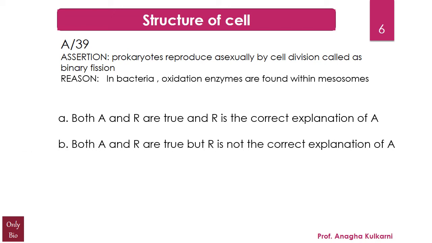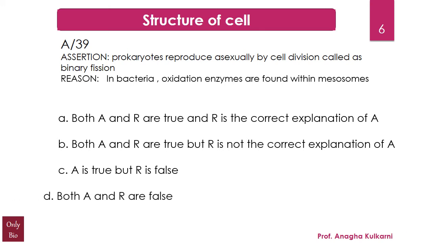B. When both assertion and reason are true but reason is not the correct explanation of the assertion. C. Assertion is true but reason is false. And D. Both assertion and reason are false. And the correct answer for this question is B. Both assertion and reason are true but reason is not the correct explanation of the assertion.